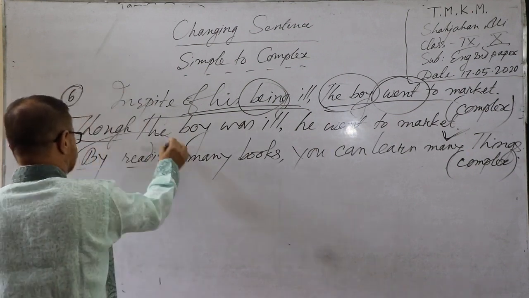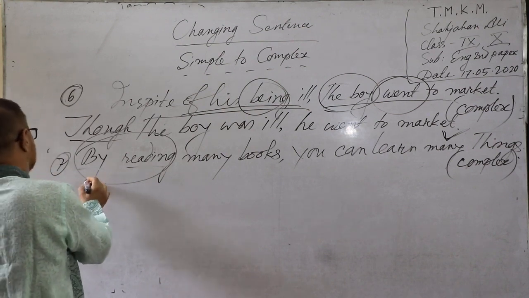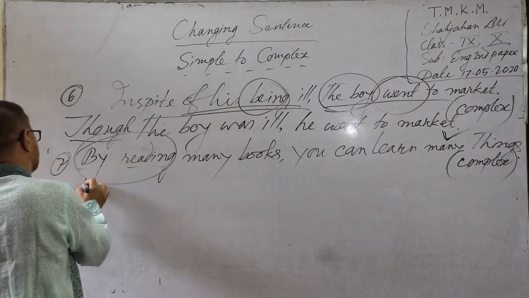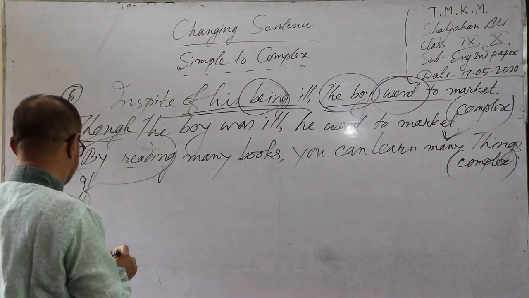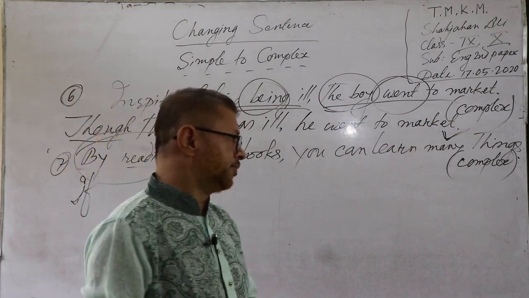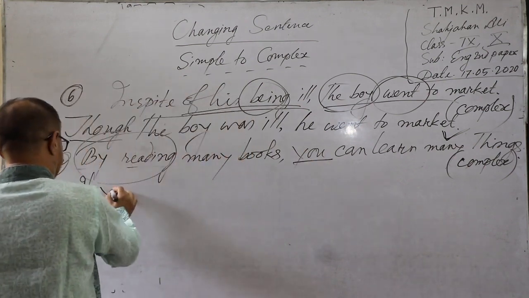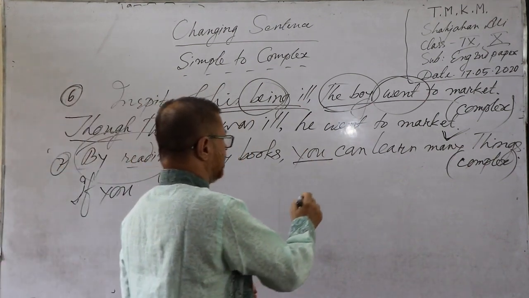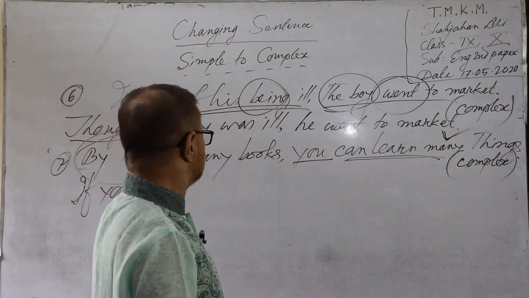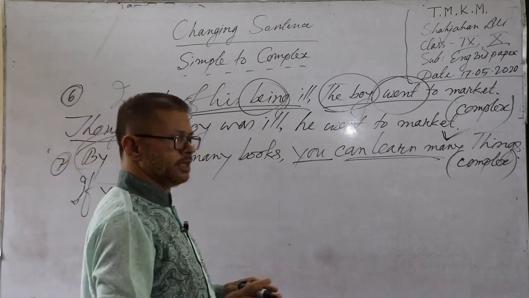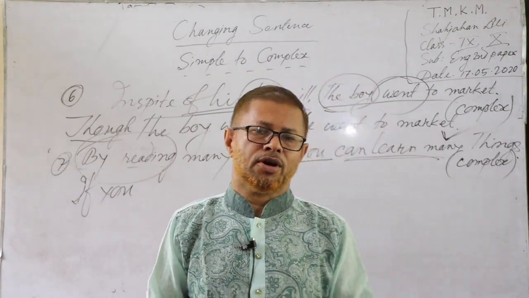When you find such types of sentence, by plus gerund, then you have to start the complex sentence with if. You have to start your answer with if, then the subject, if you. Then you have to guess which tense this is. This is the present tense. So you have to make the first person the same tense. Always remember, both parts will be the same tense when you go through a complex sentence.